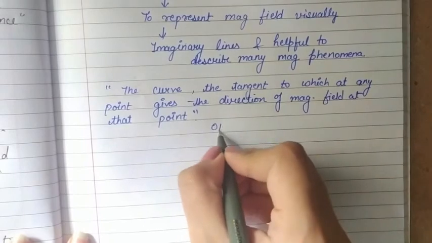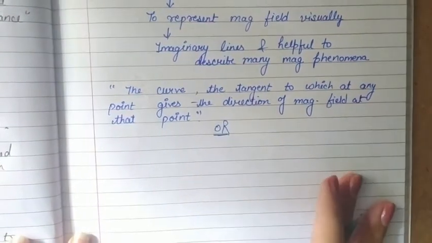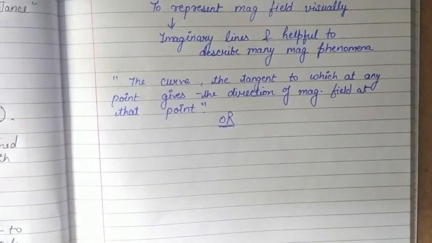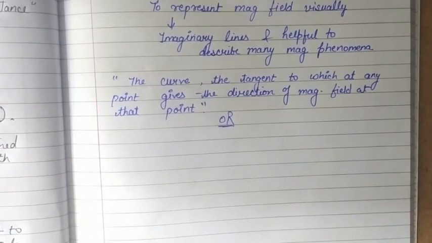Or we can also define it as the path along which a unit north pole would tend to move if it is free to do so. That means if we have a unit north pole in a magnetic field region and it is free to move, then the path traced by that north pole can be defined as the magnetic field lines.